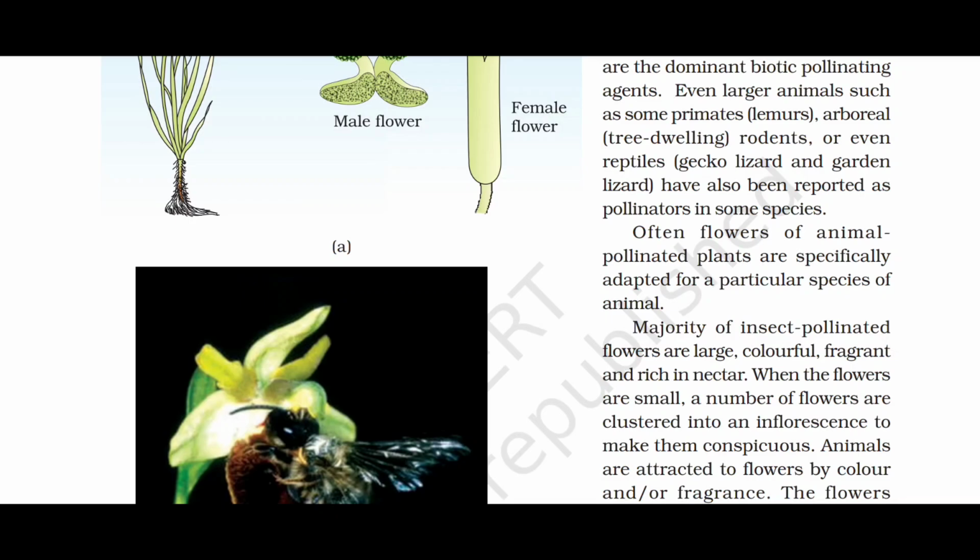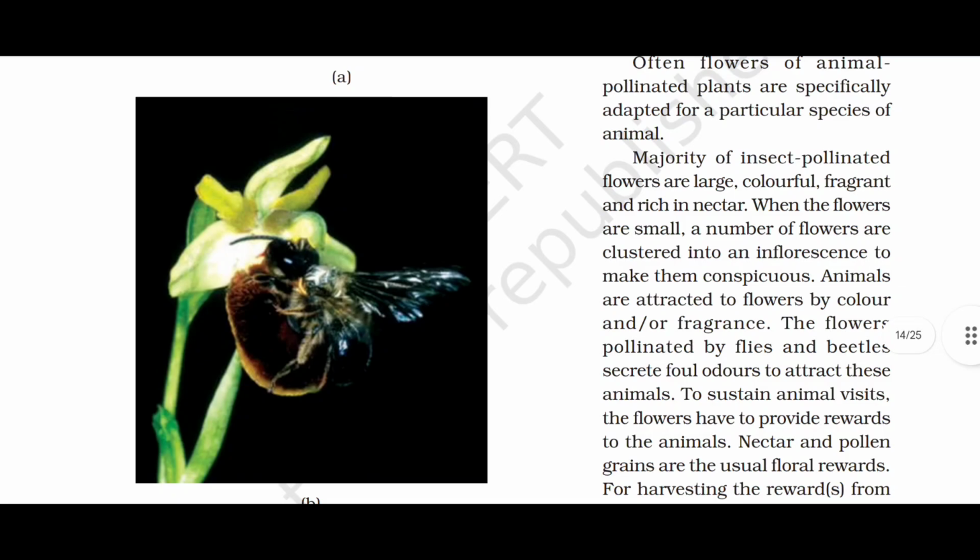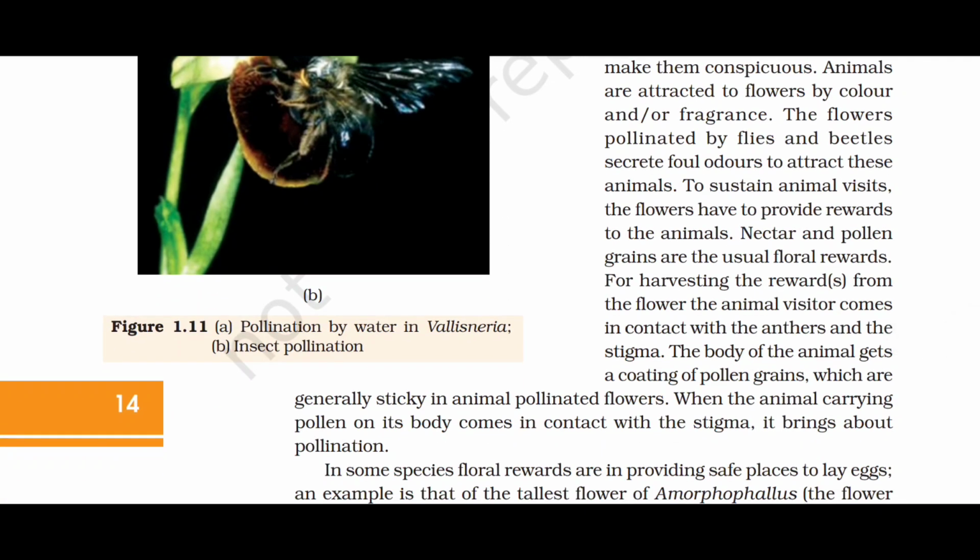Often, flowers of animal-pollinated plants are specifically adapted for a particular species of animal. The majority of insect-pollinated flowers are large, colorful, fragrant, and rich in nectar. When the flowers are small, a number of flowers are clustered into an inflorescence to make them conspicuous. Animals are attracted to flowers by color or fragrance. The flowers pollinated by flies and beetles secrete foul odors to attract these animals.